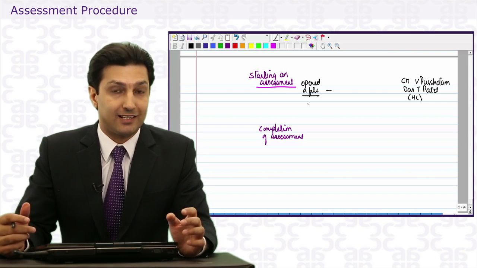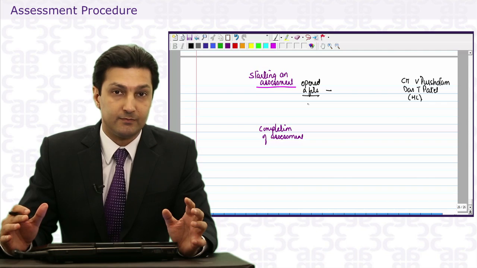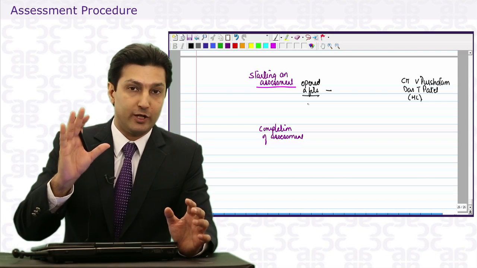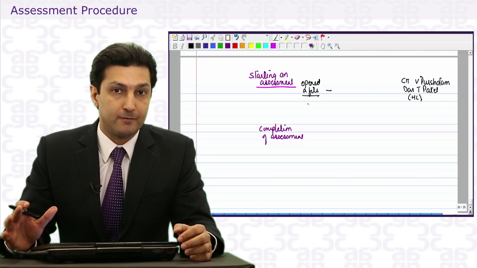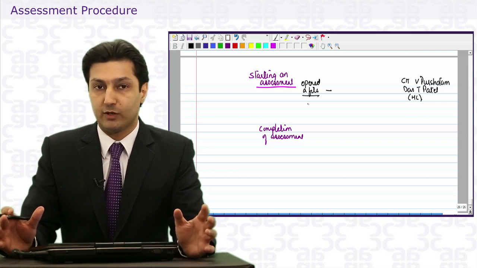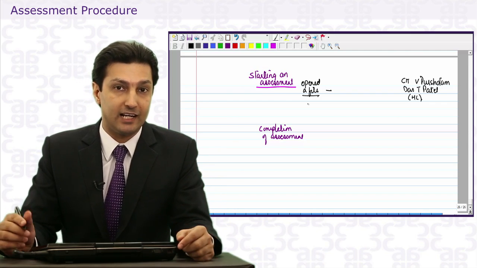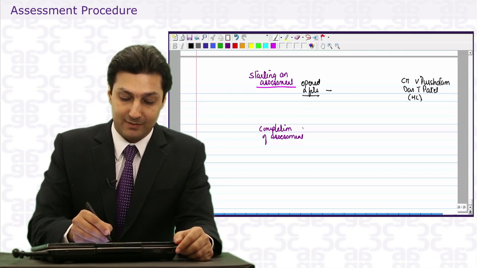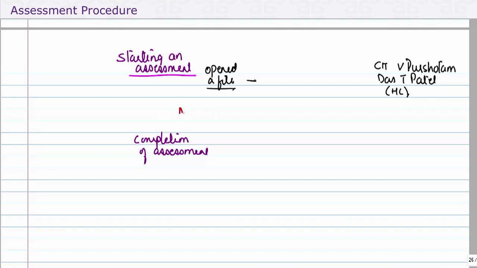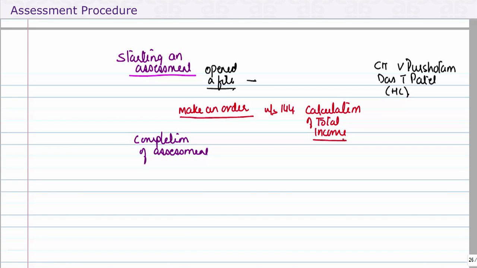So, for example, he gets information that the assessee bought a BMW during the year. His bank statements are showing a positive balance. So with all of this data, he will make a little bit of guesswork, but he will have to write down the reasons as to why he is adding whatever he is. And then he will make an assessment. So he will now make an order under section 144, which is calculation of total income. He must sign the order.